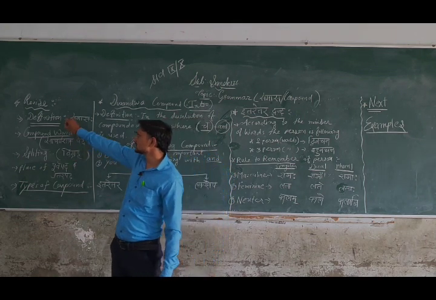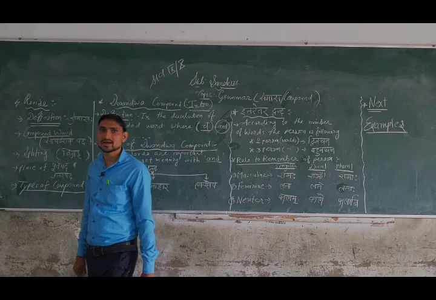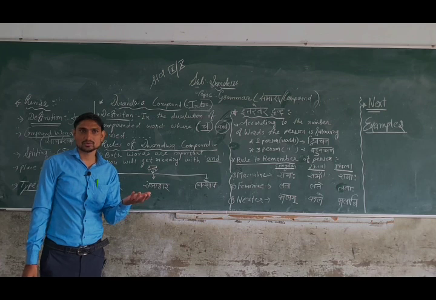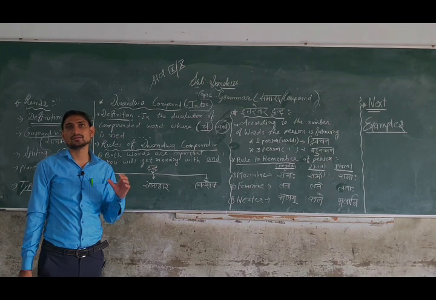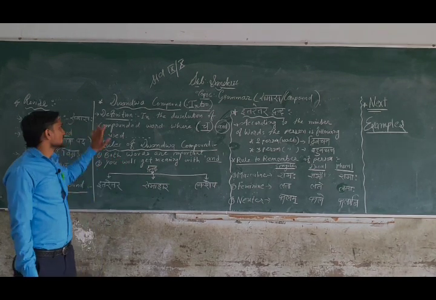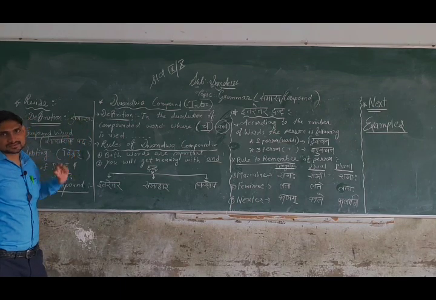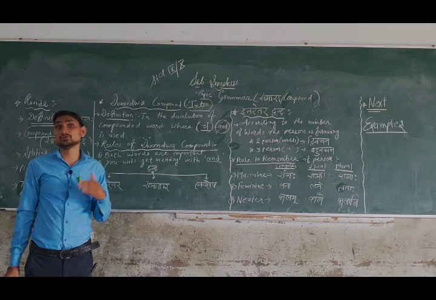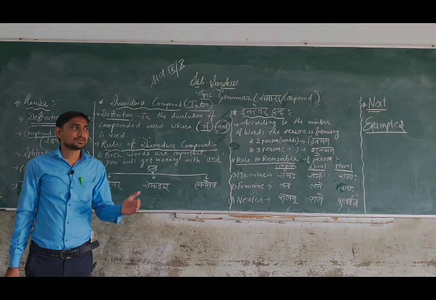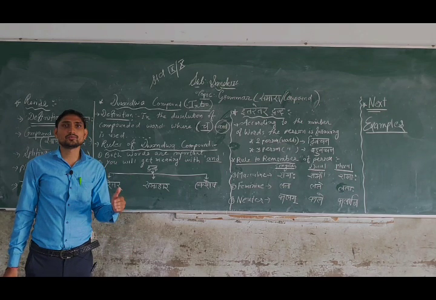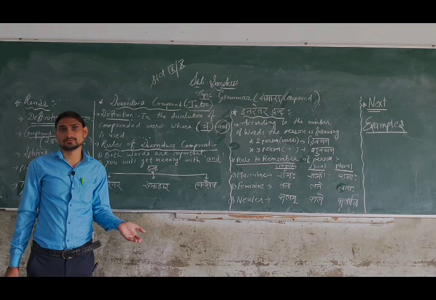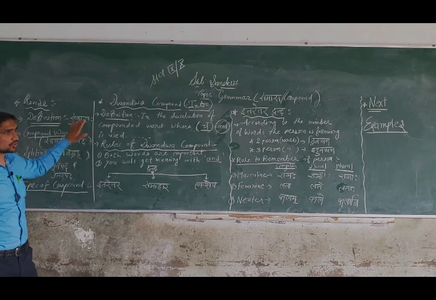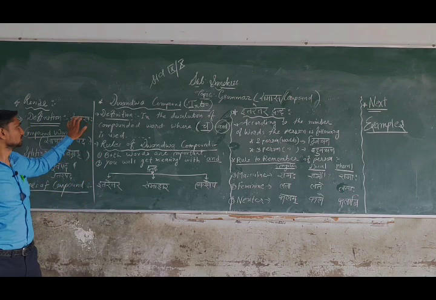What was the definition of compound we learned in the last session? Let me revise a little bit. If there is any confusion, then you can solve it. The definition of compound is: when one, two or more than two words are joined following the rules of case form, meaning proper case, at that time it is known as a compound.